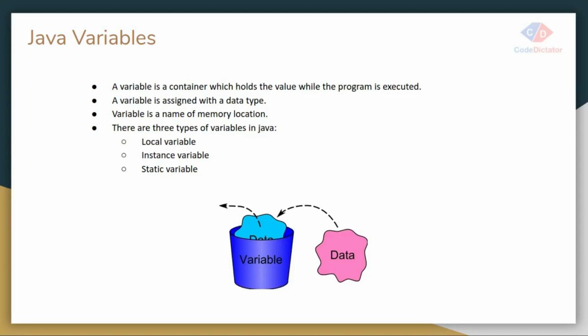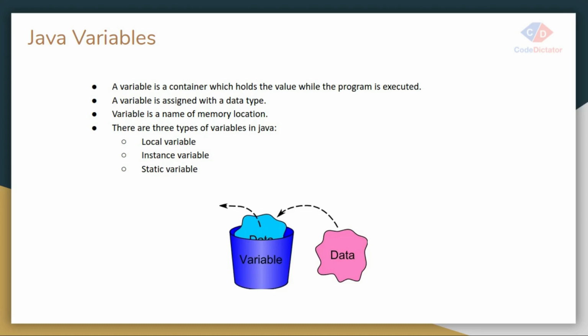So let's talk more about variables. A variable is just a container which holds the actual value that is used when we are executing our program. It is just a memory location name, and every variable has its own data type, so we need to define a data type for our variables.